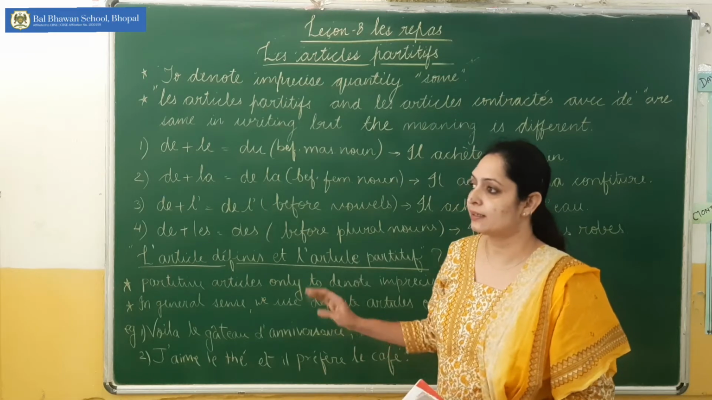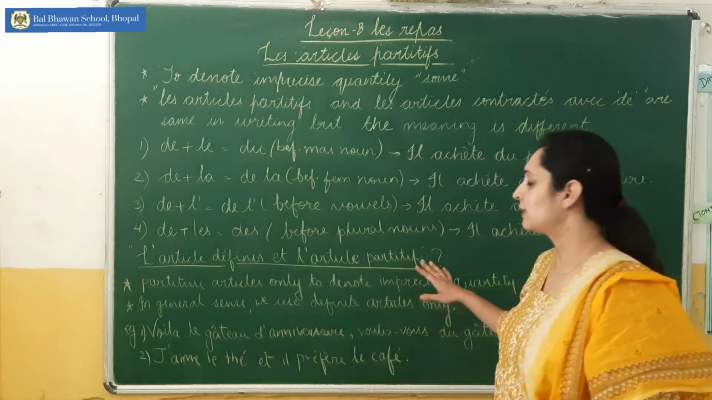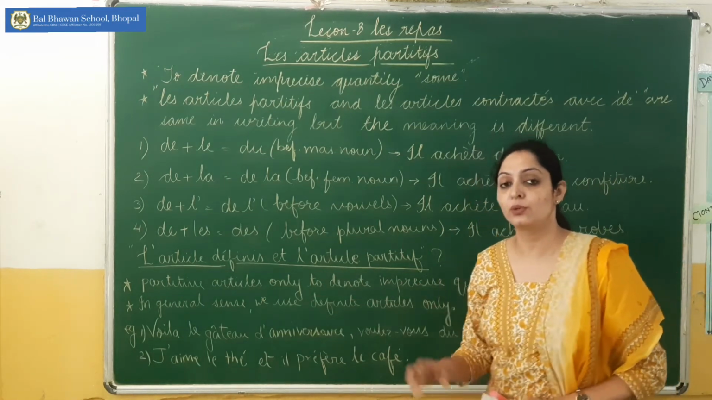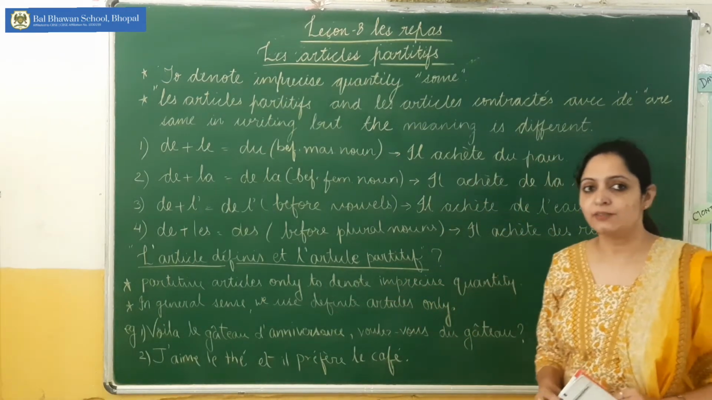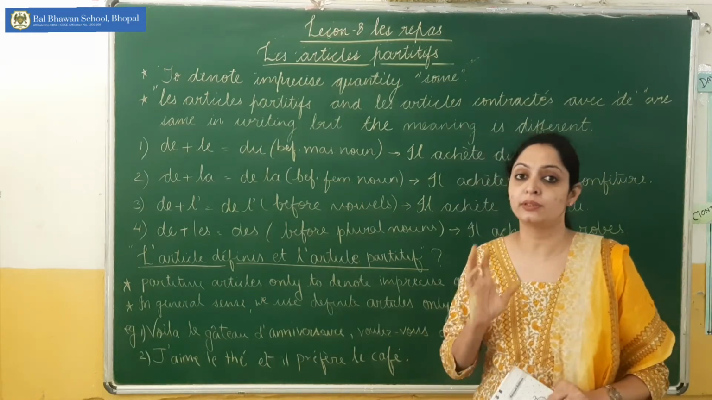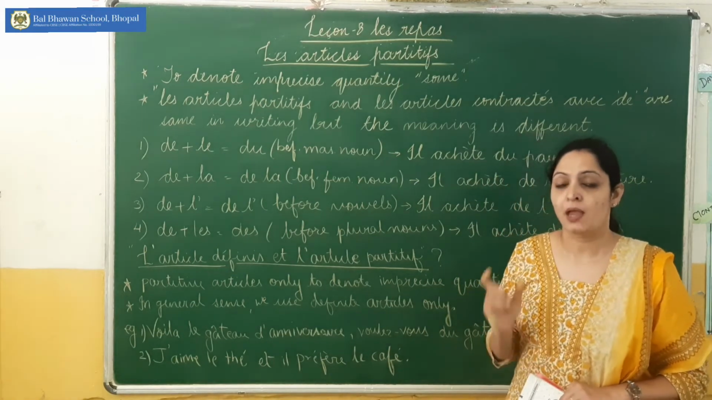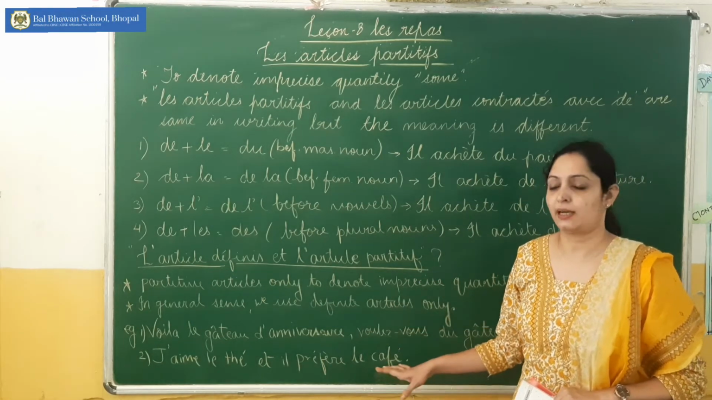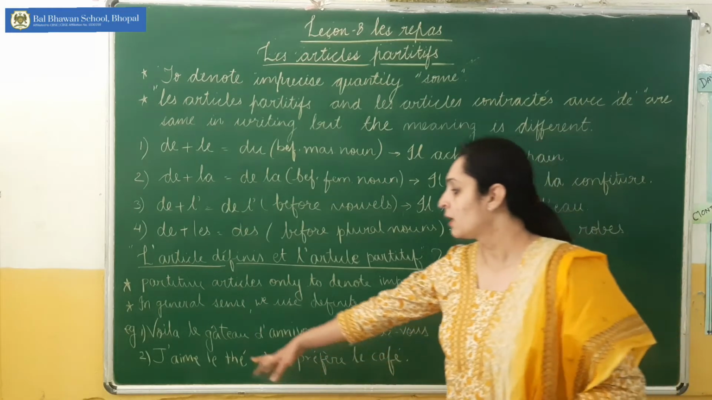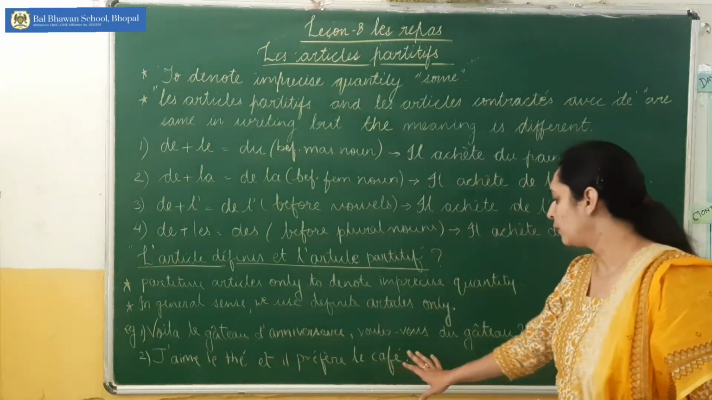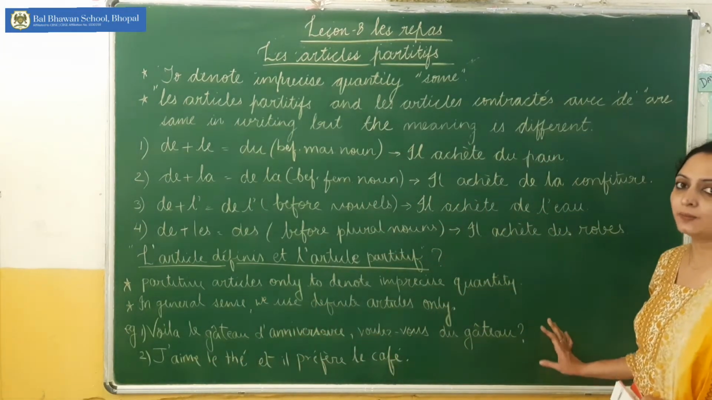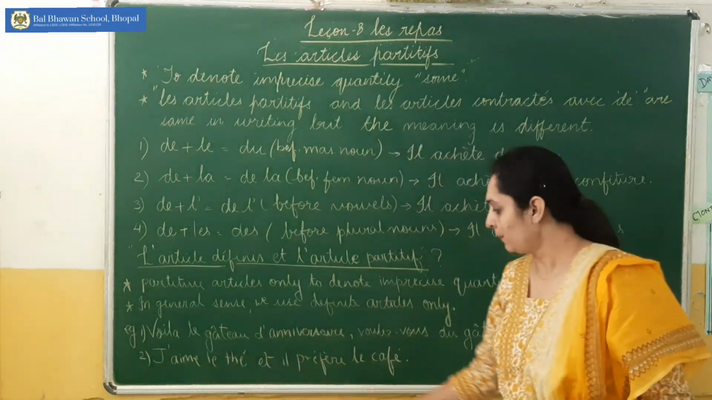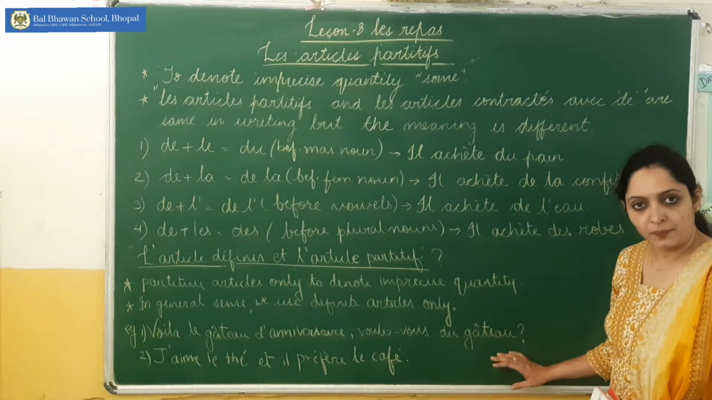Now the second heading under this is l'article défini et l'article partitif? When will you use the definite article and when the partitive article? We use the partitive article only to denote imprecise quantity, that means some. But in a general sense, if you are talking about something, then you use definite articles. Let's have an example: Voilà le gâteau d'anniversaire, voulez-vous du gâteau? Here is the birthday cake. Do you want some cake?